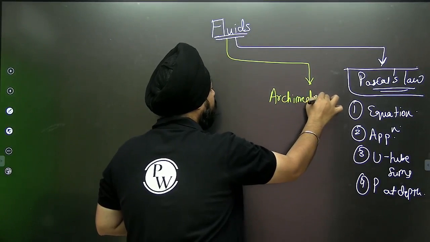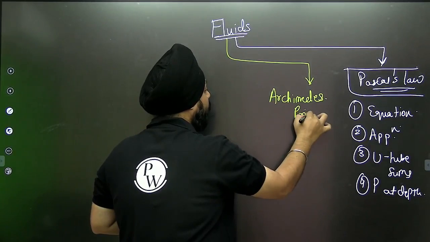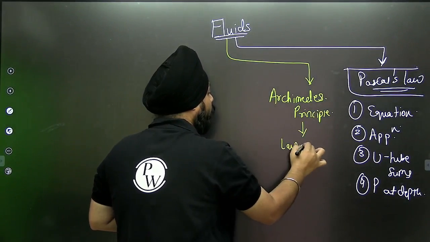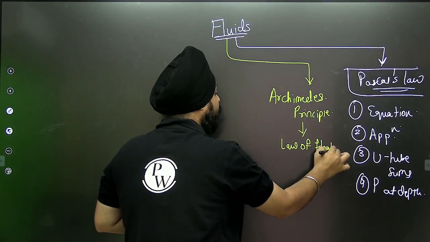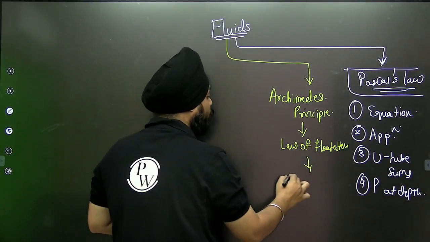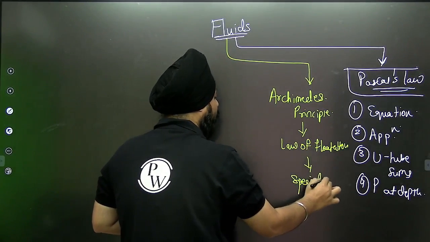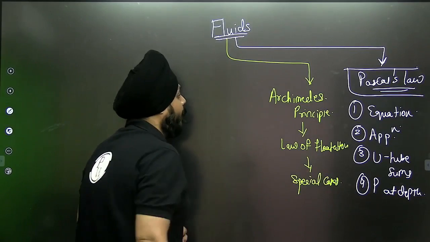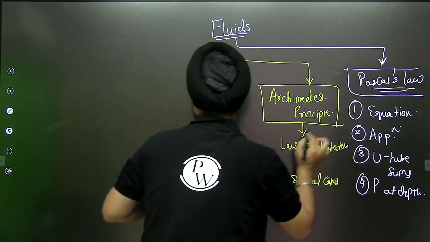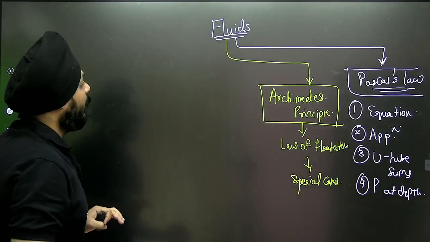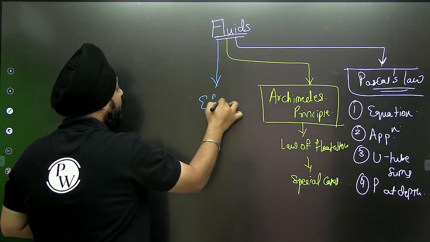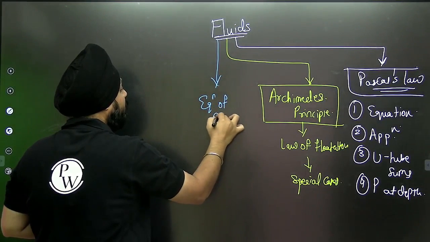Archimedes principle, then followed by the law of flotation, and it moves on to the special cases of Archimedes principle. Now the third part of the fluid moves on to the equation of continuity,